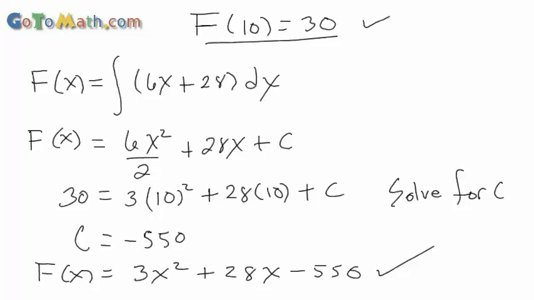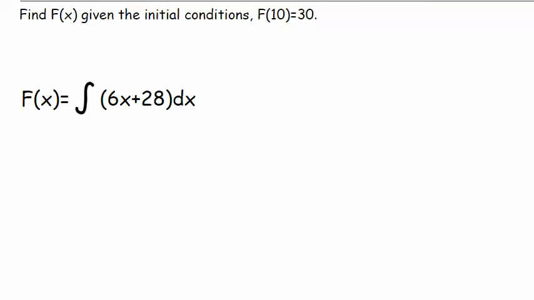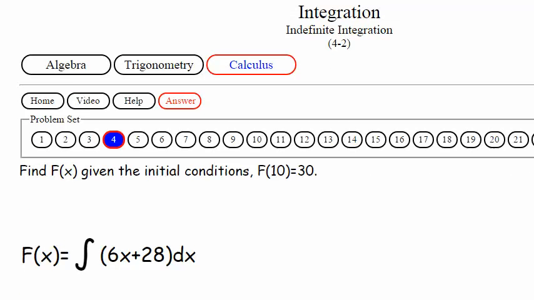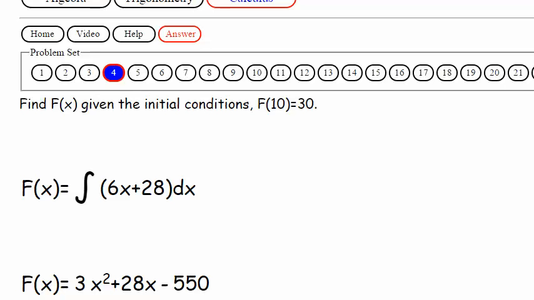And like I said, you want to look at 4-1, because I put a graph to it. I graph out f of x with some c's. Anyway, 3x squared plus 28x. Did you memorize all that? 3x squared plus 28x minus 550, I believe. Okay, so there's that particular f of x with these initial conditions.